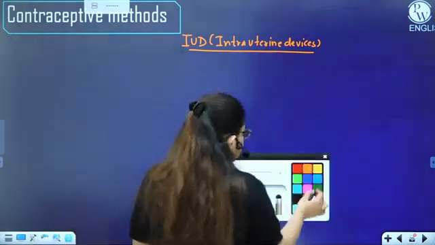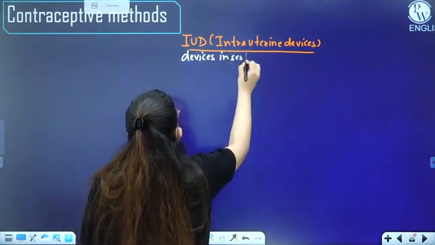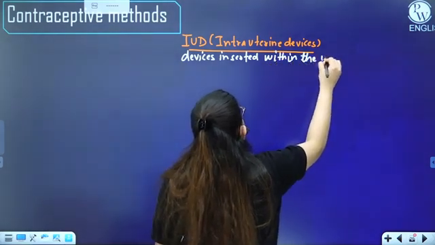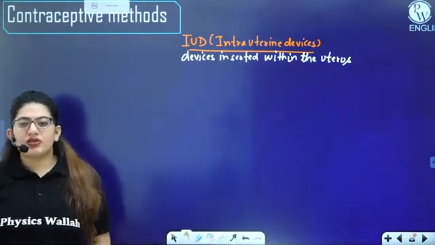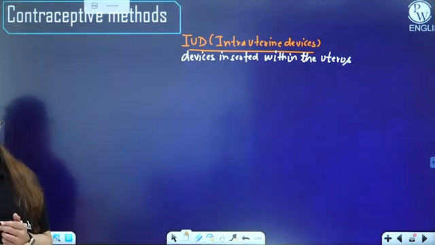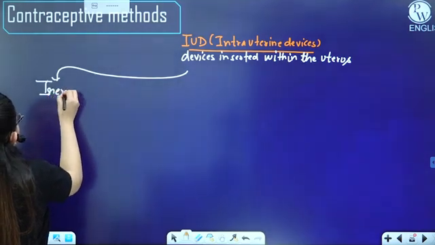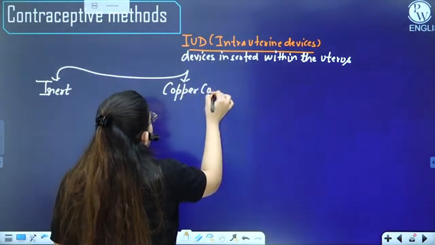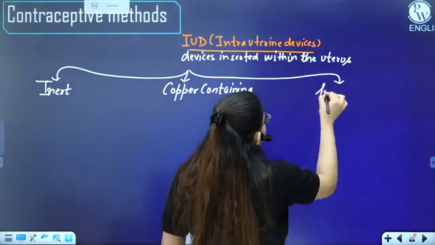So these are devices inserted within the uterus, right? It's not user friendly, so a person cannot insert it by their own, but rather they need a doctor or an expert nurse. So there are three types of IUDs. One is the inert, the second is the copper containing, and the third one is hormonal.